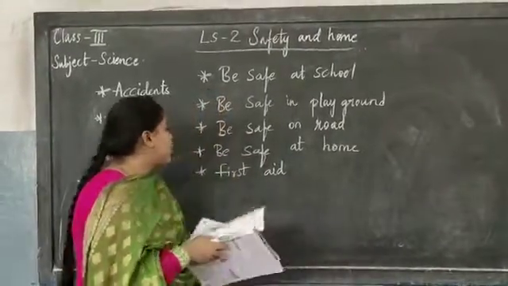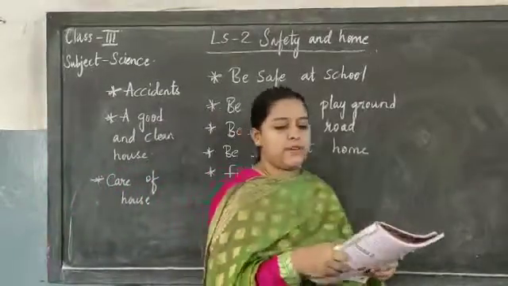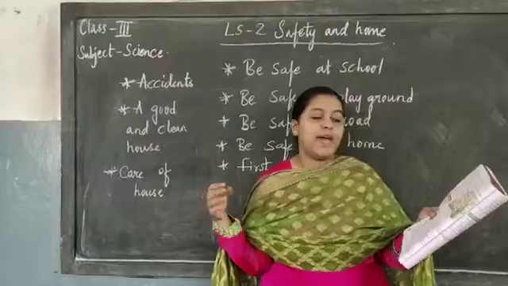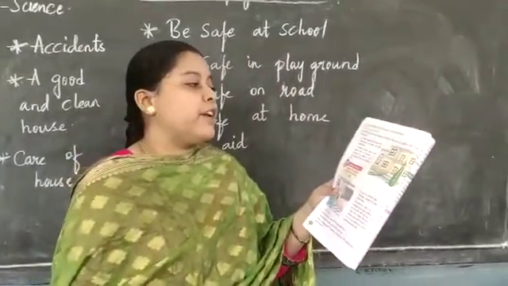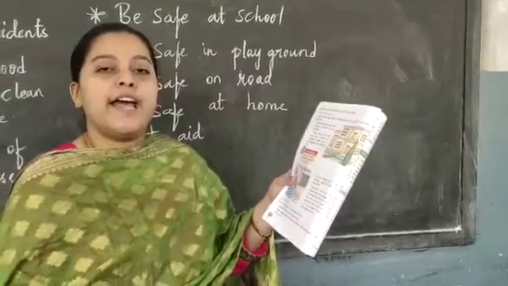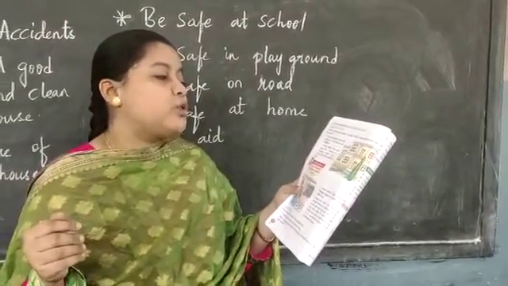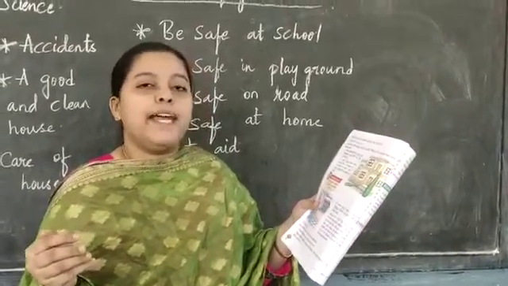Then next, coming to how to keep a good and clean house. How you must keep a good and clean house. These are some qualities, children, in your textbook, page number 22. Look in your textbooks every month. You should have windows and doors so that fresh air and sunlight get into your house. A house should have open space like verandas or courtyards to make it airy.